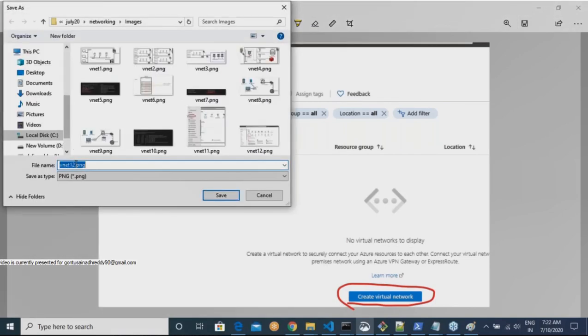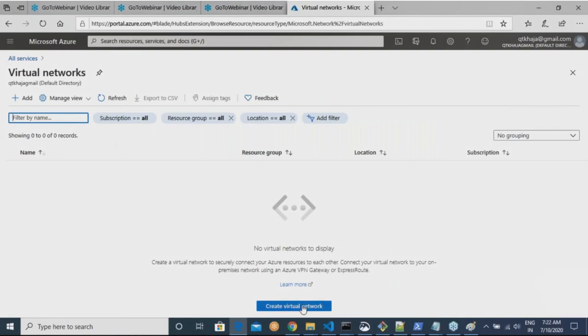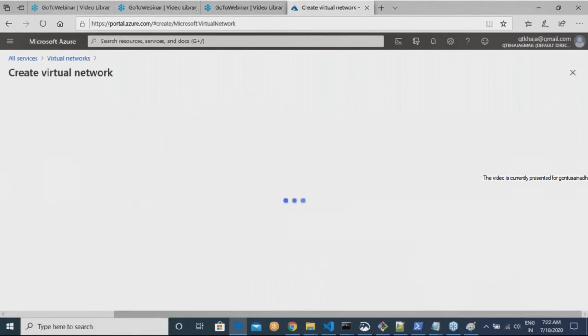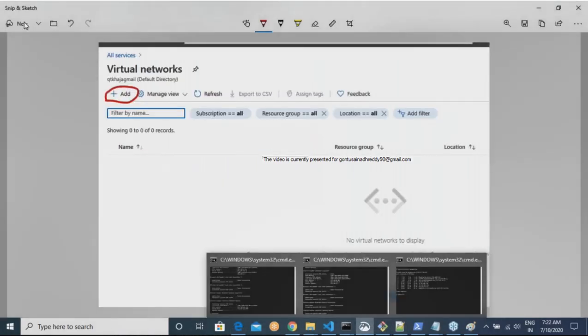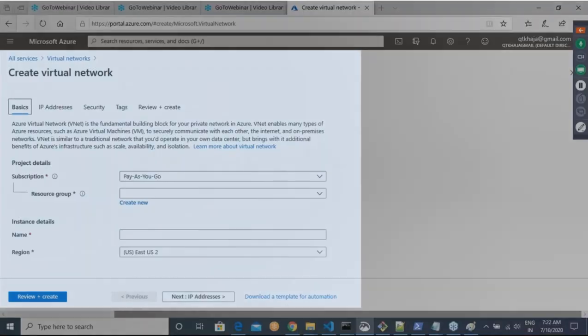Okay. So let me say create virtual network. Then it is asking, do you want to create a resource group? I would want to create a resource group.